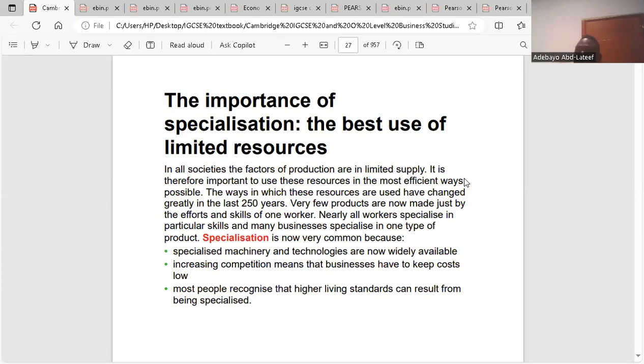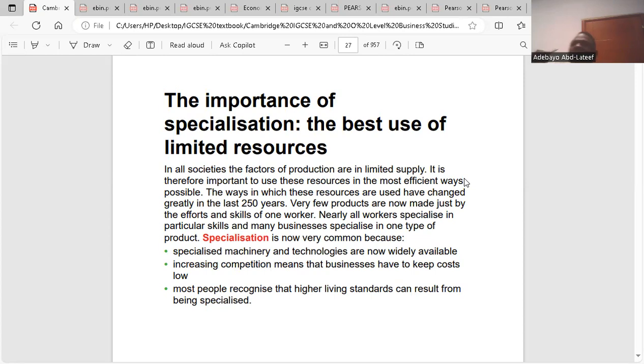So specialization brings about reducing wastage because the time is not always available. If I have to spend my whole time searching on what to teach you, part of your time is going. So how am I going to be able to reach there in May? Do you understand? So with specialization, resources that are limited in supply will be managed efficiently. Do you get it now? That is the point they are making here.